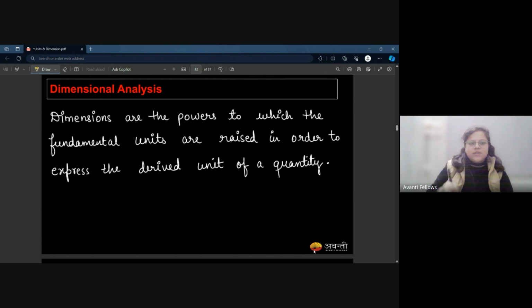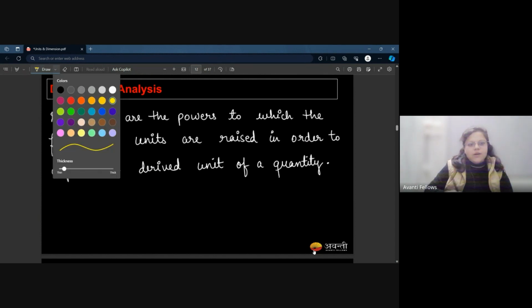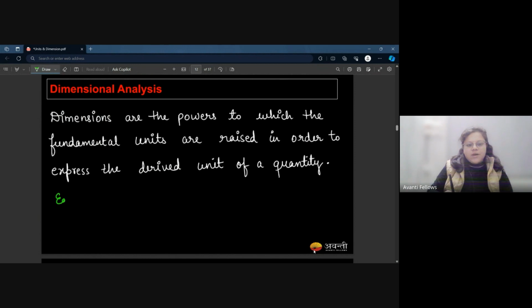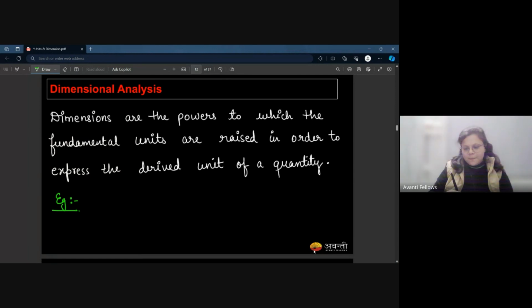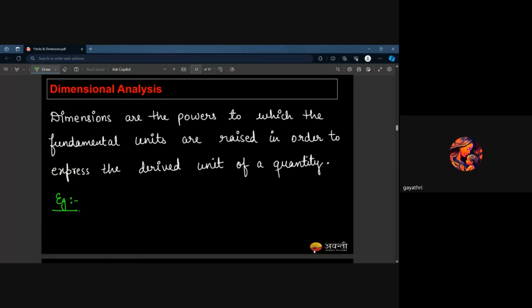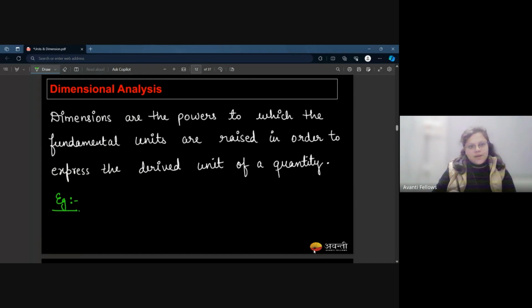If you are okay with this definition, then just let me know the rest. I'll explain to you. No matter what, I'll explain to you. But first go through this definition. Gayatri? Okay, ma'am.